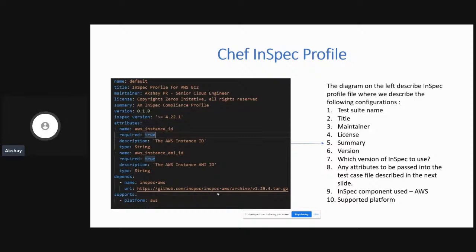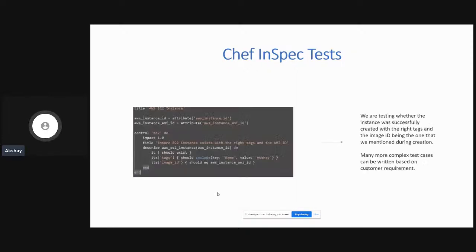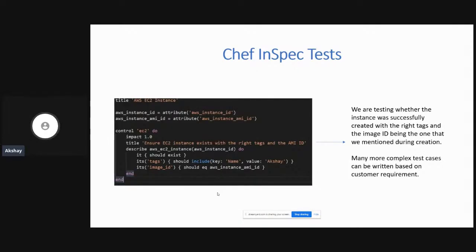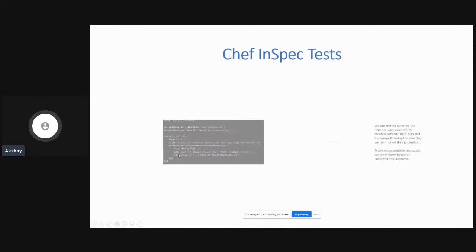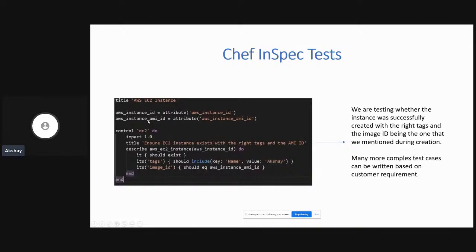Now, once you have your profile file right, this is an example of your InSpec test. This is written in Ruby. It's very simple. The title is AWS EC2 instance, and we are getting both of our attributes and setting them to two variables over here. These are the two attributes that you passed from your InSpec profile file, the AWS instance ID and the AWS instance AMI ID. We have both of those attributes set into variables, and then we are starting our test cases.